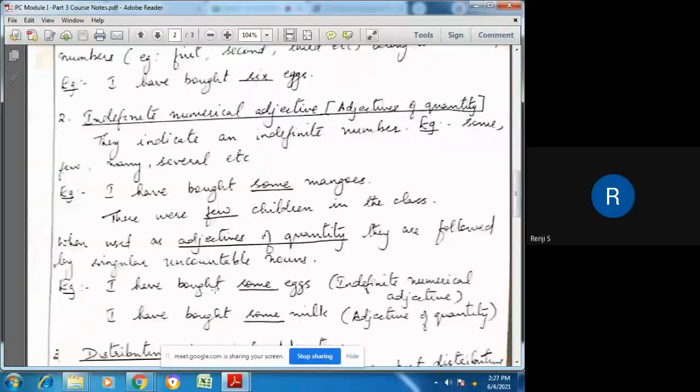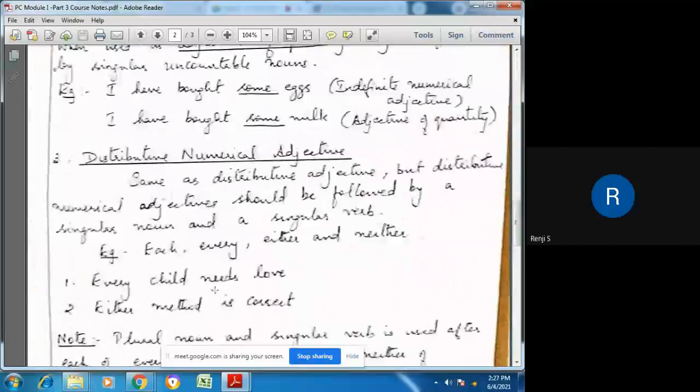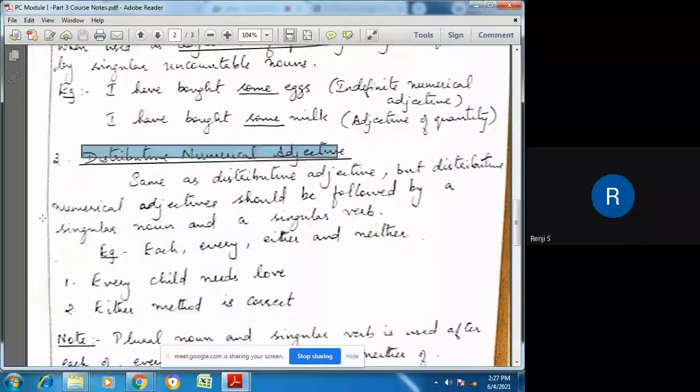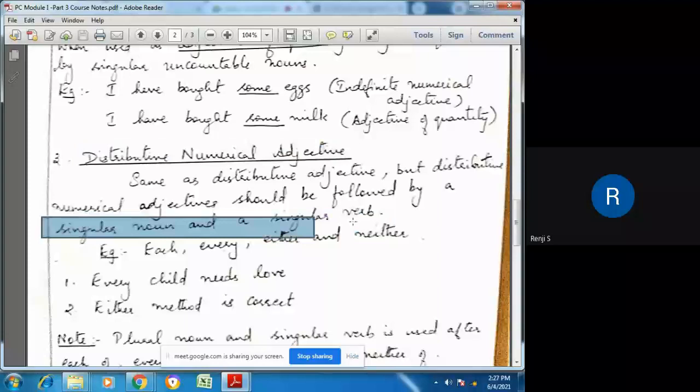So what is the difference between these two? The distributive numerical adjective should be followed by a singular noun and a singular verb.